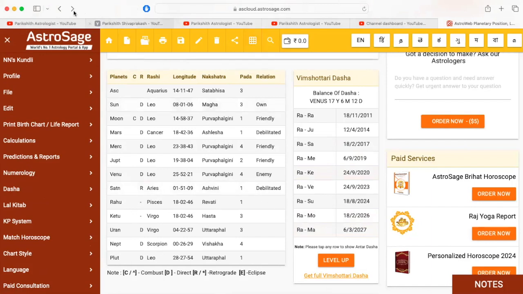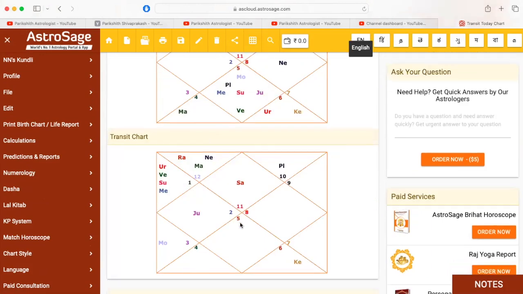Now coming to the business, guys. So I'll share the transit chart. So when should a person start business? Okay, so let's say for example in this chart only, I'll write a text. What are the important houses? Okay, so the 7th house is the primary important house for business.